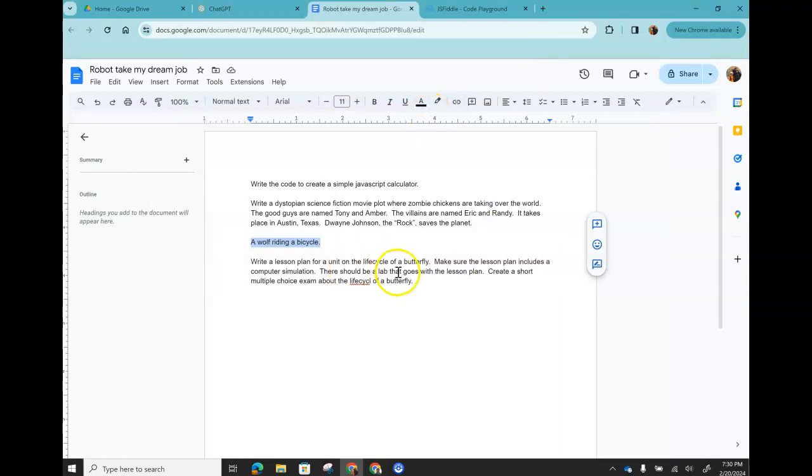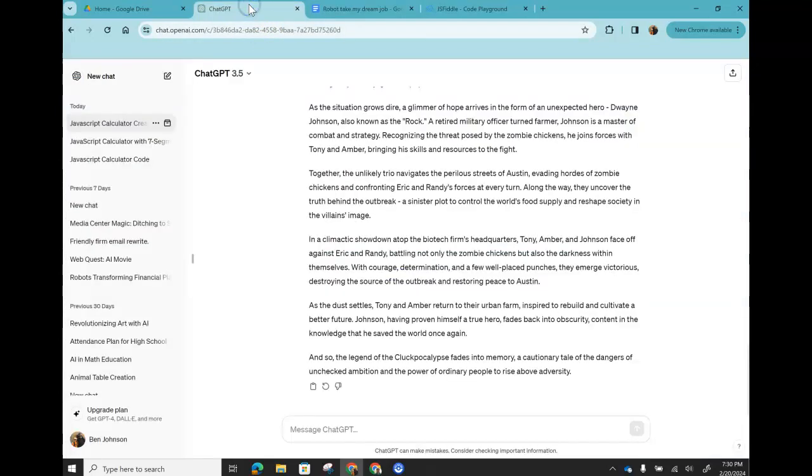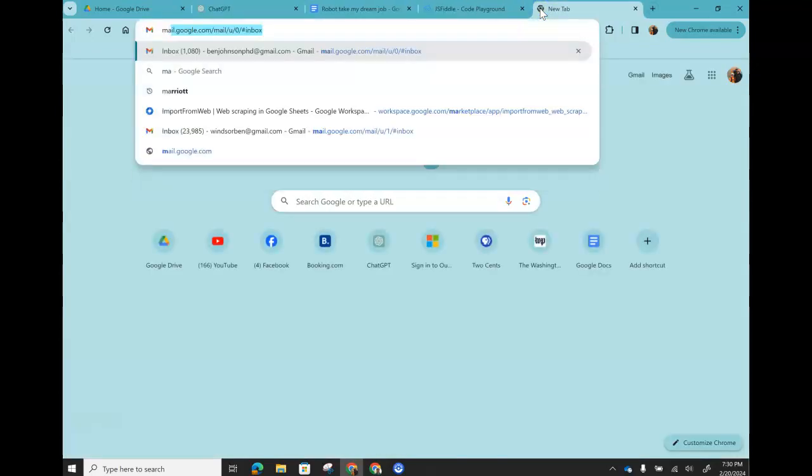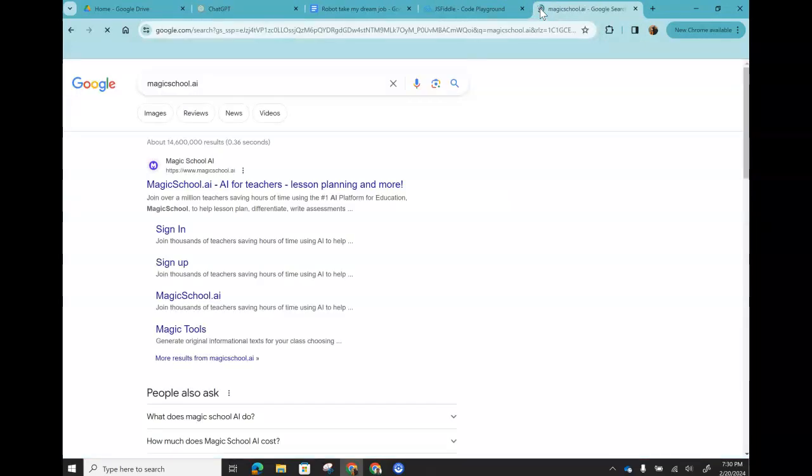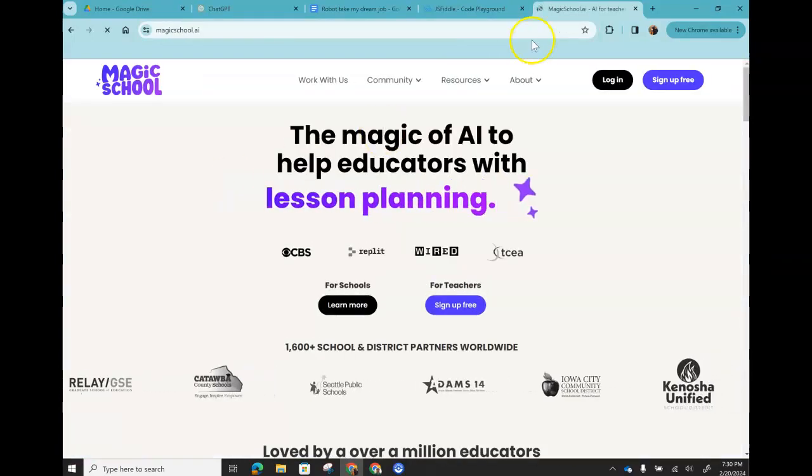And then the last one is, could a teacher be replaced with AI? So I've got a prompt saying write a lesson plan for a unit on the life cycle of a butterfly. Make sure the lesson plan includes a computer simulation. There should be a lab that goes with the lesson plan. Create a short multiple choice exam about the life cycle of a butterfly. So let's go ahead and put that into Magic School AI. And by the way, you're allowed to use whichever AI tools you find. I encourage you to find other better tools.